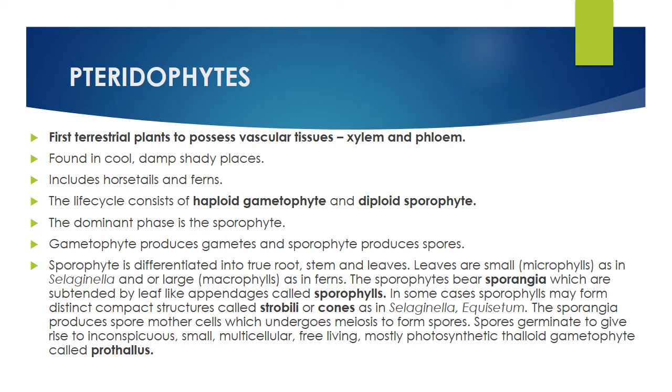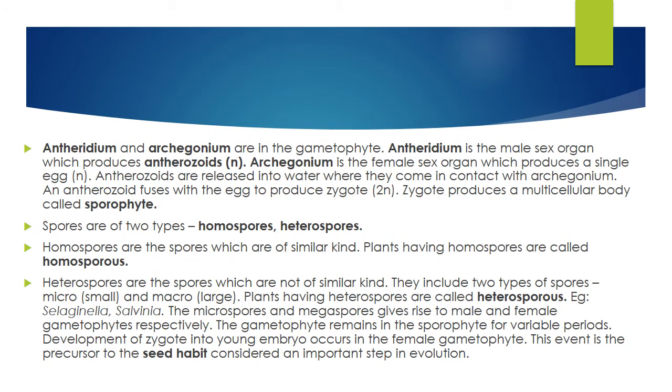Spores germinate to give rise to an inconspicuous, small, multicellular, free-living, mostly photosynthetic thalloid gametophyte called the prothallus. Pro means starting. A small thalloid gametophyte will be produced, called the prothallus. You could see the reproductive organs: in males, antheridium; in females, archegonium. Antheridium always produces antherozoids, which are always haploid. The antheridium can be compared to the anther in angiosperms, and antherozoids can be compared to pollen grains. Archegonium is the female sex organ, which produces a single egg.